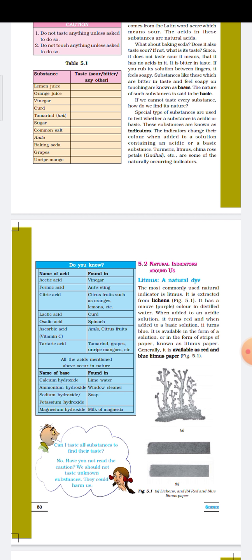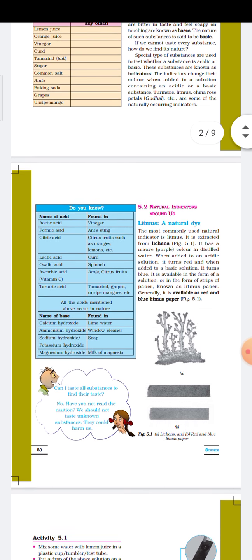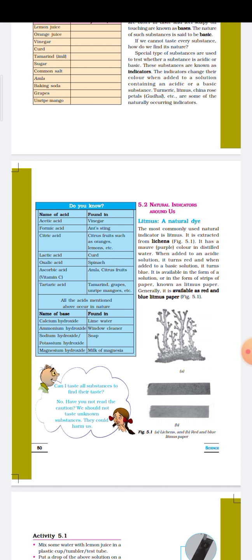Next, in the table that is given, the names of different substances are given, and in those substances, what type of acid is found is also given, if it is visible on your screen. Name of acid: acetic acid. It is found in vinegar. So vinegar is a substance in which what type of acid is found? Acetic acid. Then formic acid.